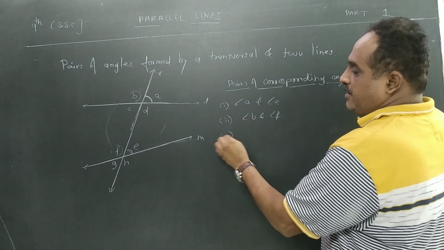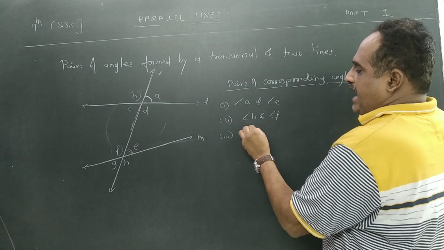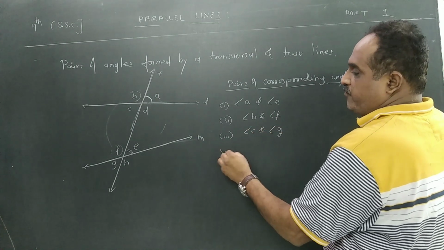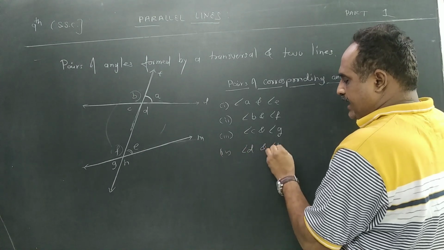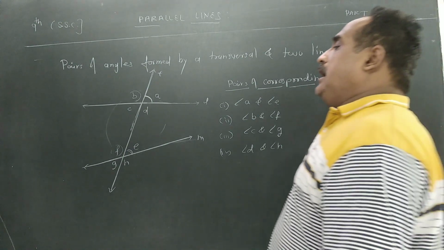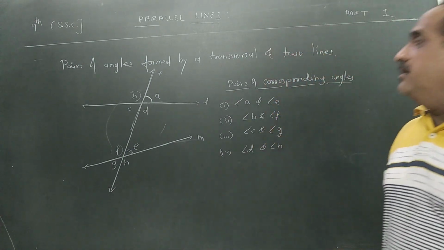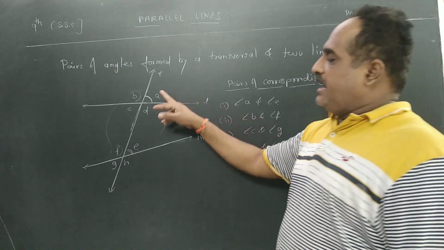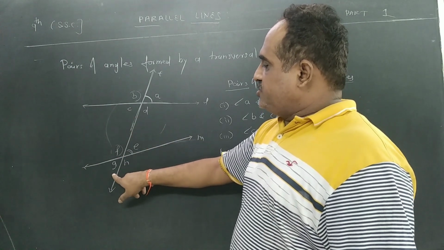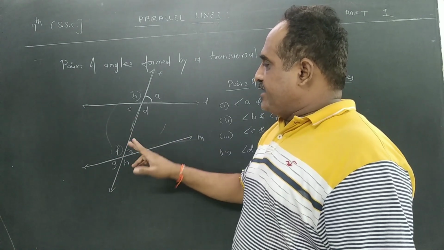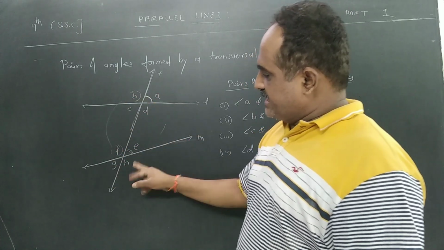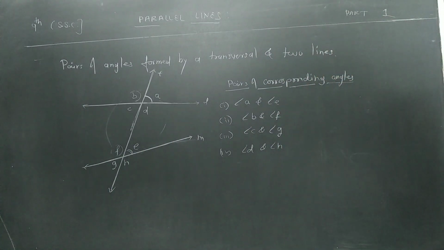Third one, I can say, angle C and angle G. And fourth one, angle D and angle H. These pairs will be called what? Corresponding angles. So which are the corresponding angles? Angle A and angle E, angle B and angle F, angle C and angle G, and angle D and angle H. Once again, A with E, B with F, C with G, D with H. These pairs are called what?